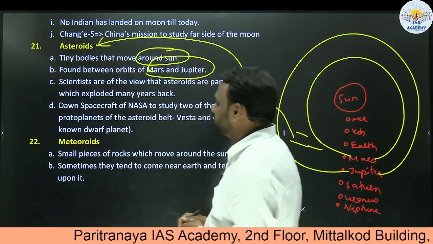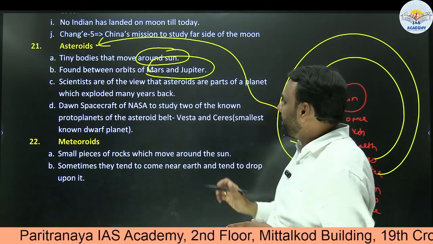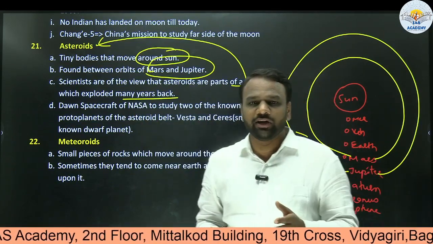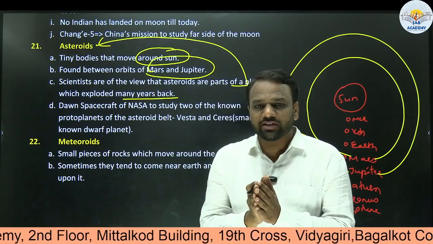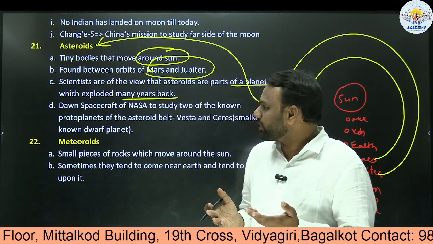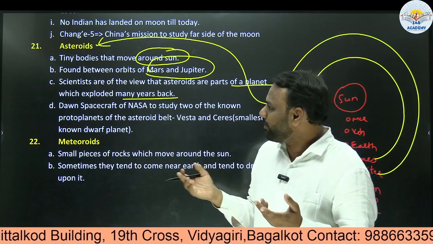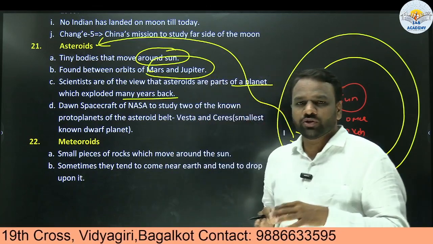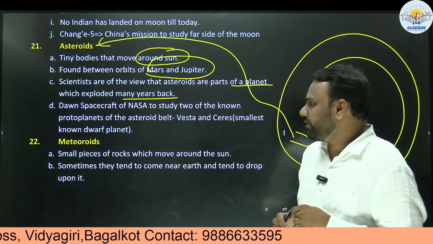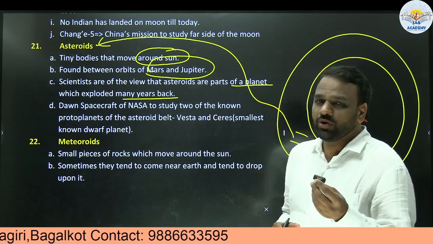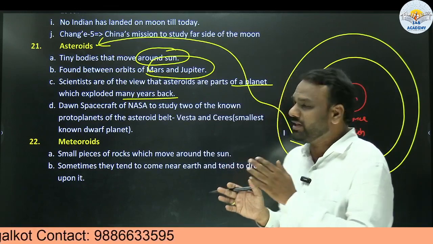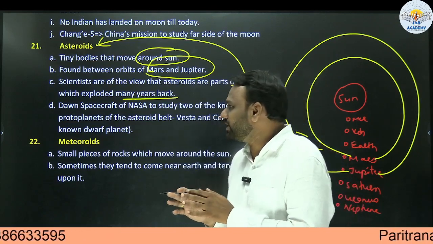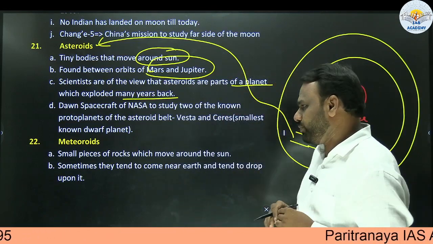Scientists are of the view that asteroids are parts of a planet which exploded many years back. Scientists believe that once upon a time there were a few planets which exploded and broke down, and the parts which came out of them became asteroids. It is their belief. Generally on such beliefs UPSC will not ask a question. What kind of questions can be asked? It may ask a question like: asteroids are present between the orbits of Earth and Mars. Then it will be wrong. Asteroids are present in the belt that exists between Mars and Jupiter.